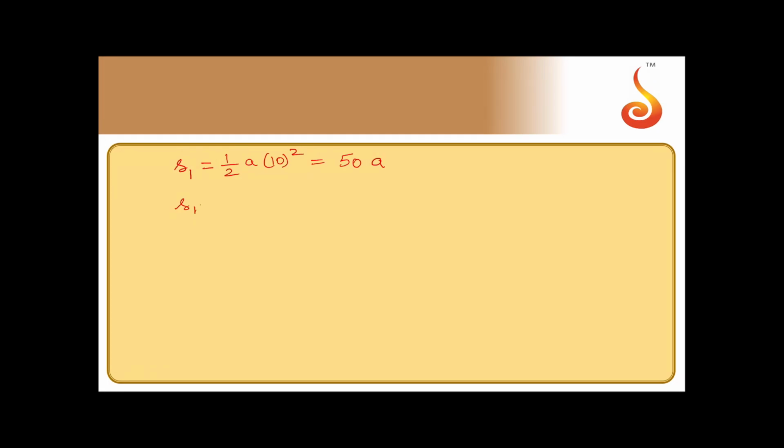So distance traveled in next 10 seconds is s2. So if I take s1 plus s2, that should be equal to half a. For s1 plus s2 total time taken is 20 seconds. So I should take 20 seconds now, 20 square. That will be equal to 400, 400 by 2 is 200. So it will be 200a. s1 plus s2 is 200a.